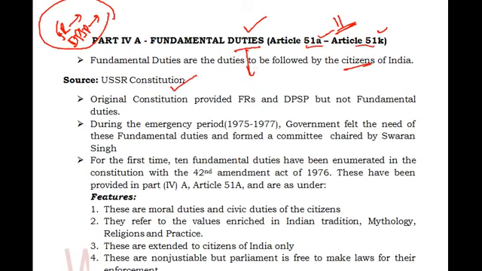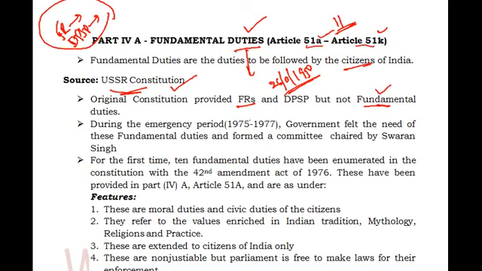So what is the source of these fundamental duties? The source of the fundamental duties is the USSR Constitution, and we have studied about this in the earlier class also. The original Constitution provided fundamental rights and DPSP but not fundamental duties. The Constitution commenced on 26th January 1950, and in that original Constitution there was no provision of fundamental duties.